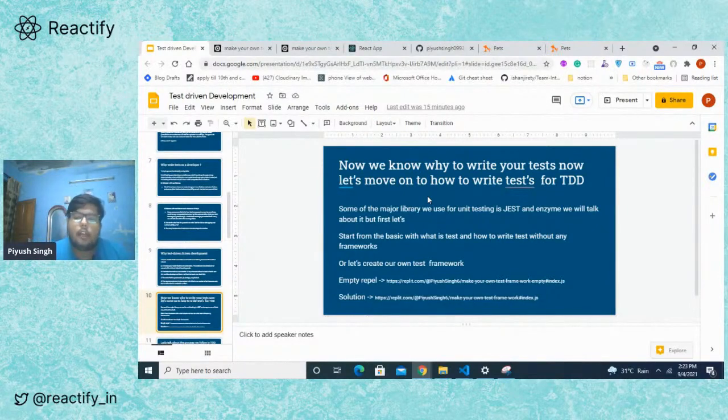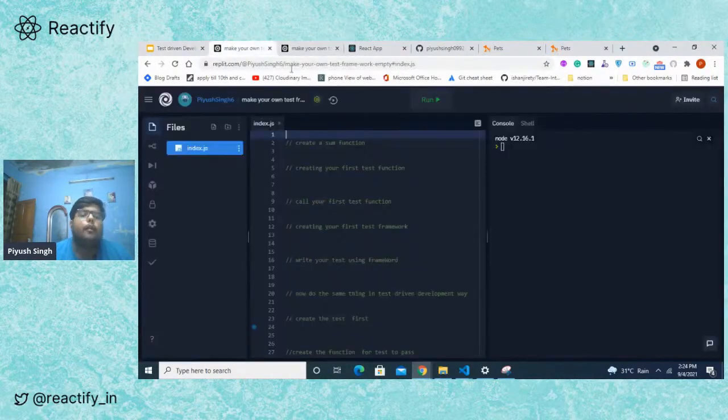Now, currently, I'm going to talk about Jest and Enzyme in my current talk, but frameworks for me personally are very exhausting, and can be a little overwhelming to learn. So I'll give you a quick example of what testing is about. Let me show you. And I'm not going to do any fancy functions.